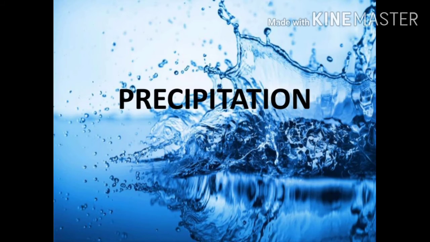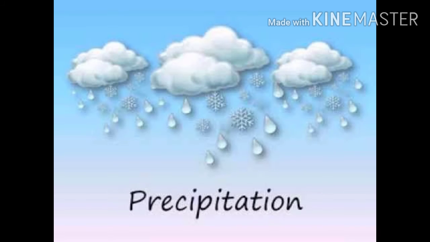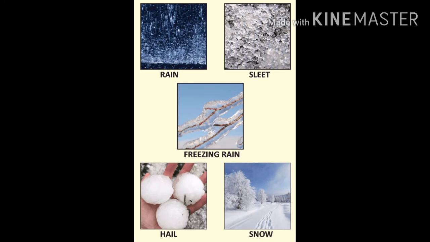Next one, precipitation. Precipitation refers to all forms of water that fall from clouds and reach the earth's surface. When the droplets grow large in size, they tend to fall. While moving down by collecting some small droplets, they become heavy enough to fall out of the cloud as raindrops. Forms of precipitation. Common types of precipitation include rain, sleet, freezing rain, hail, snow.